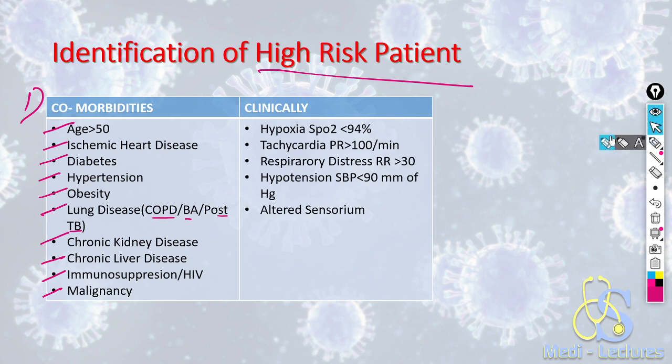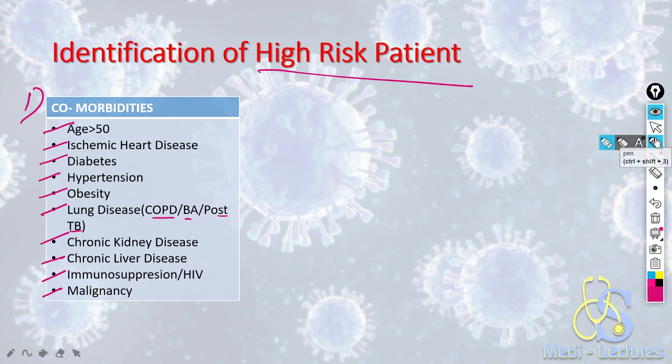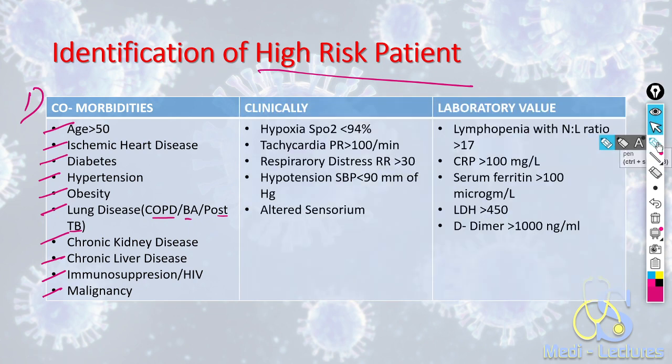Clinically, if the patient is having SpO2 less than 94%, tachycardia more than 100 per minute, respiratory distress with a rate of more than 30, hypotension with systolic BP less than 90, and altered sensorium. This is also a high-risk patient clinically.